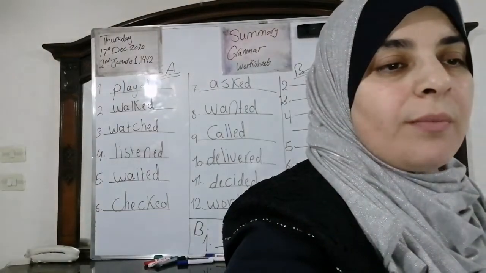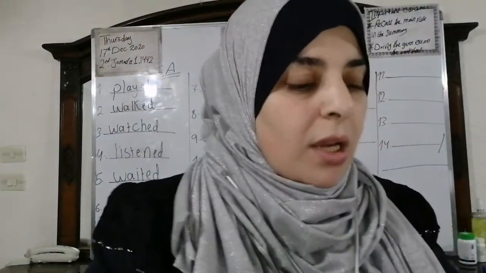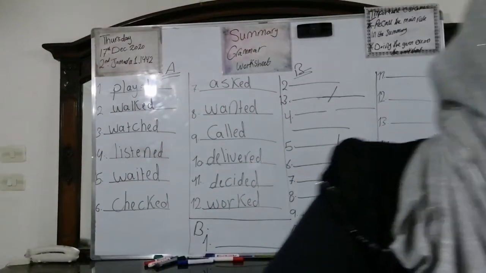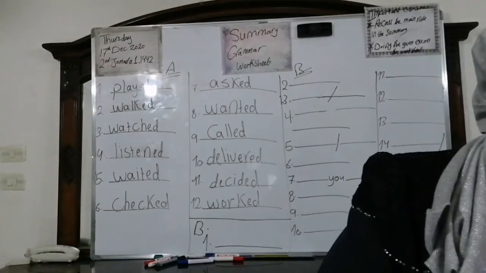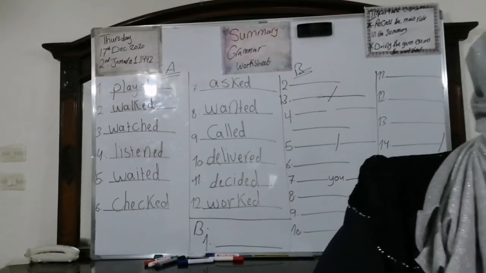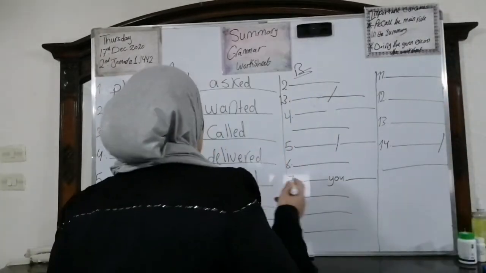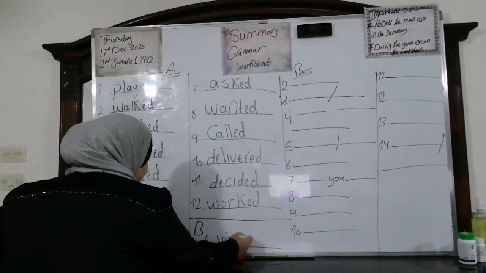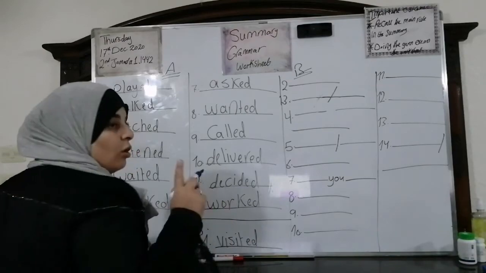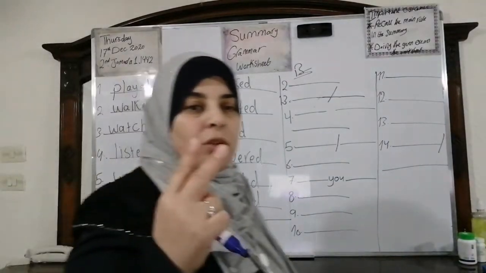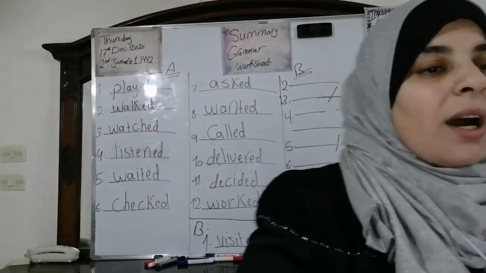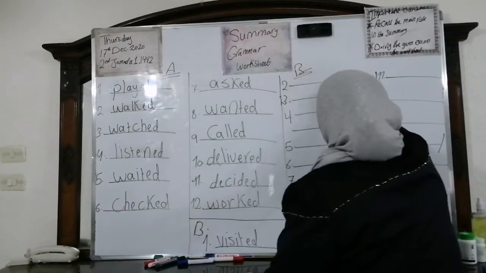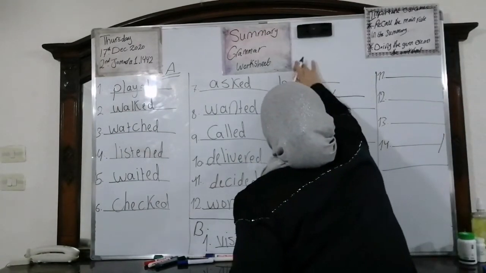Now let's move to B. Look at exercise B. We have to fill in the blanks with the simple past tense. We're going to answer these questions together. Number 1: My uncle visited us this weekend. The first one is visited. Excellent. It's a regular form. We are going to add only the ed. Number 2: I listened to music with my friends. It's listened. Yes, good job.